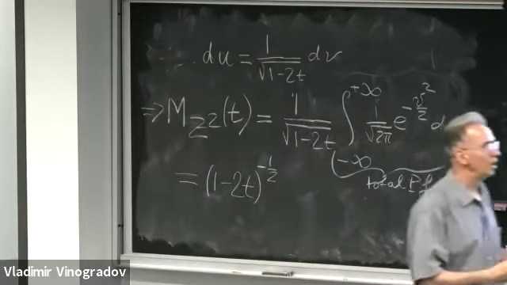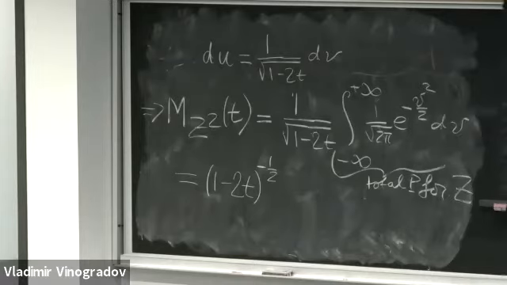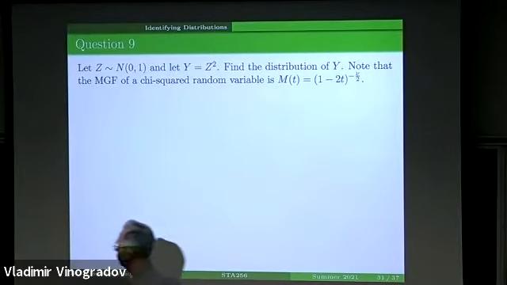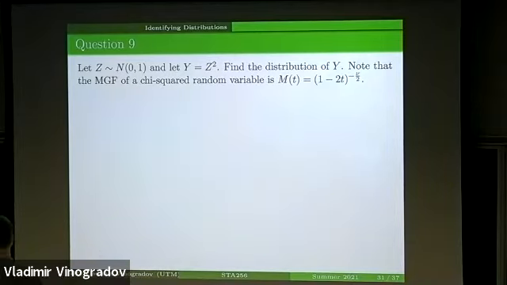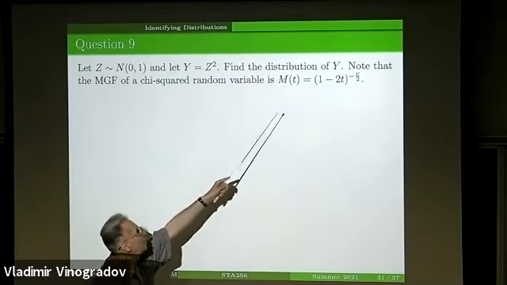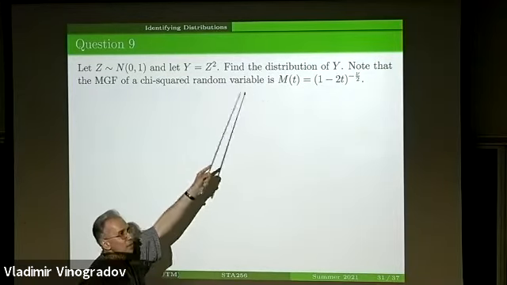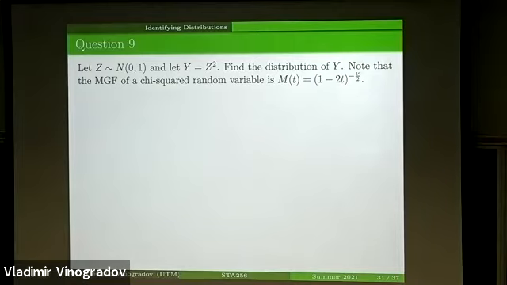But I also have this limitation that 1 minus 2t is positive, which means that 1 is greater than 2t, or t is less than 1/2. So this is true for t less than 1/2. But what I get here is nothing else but the MGF of a chi-squared variable with 1 degree of freedom.